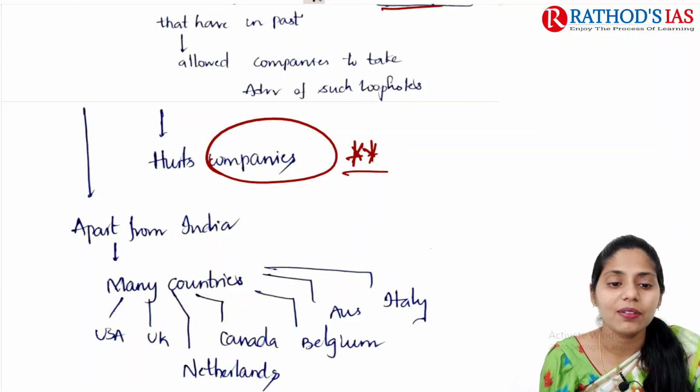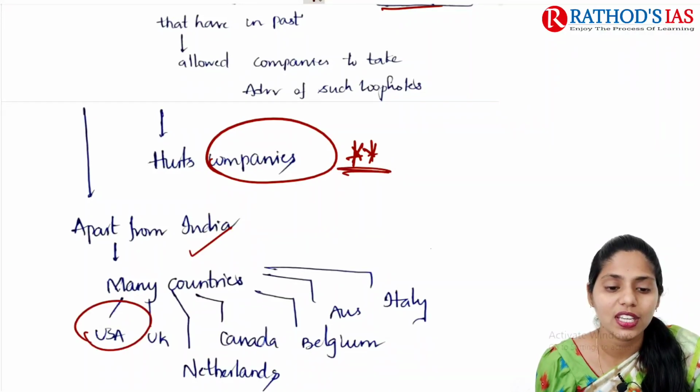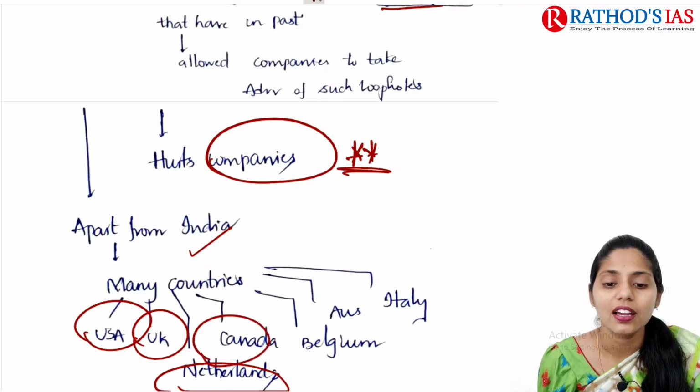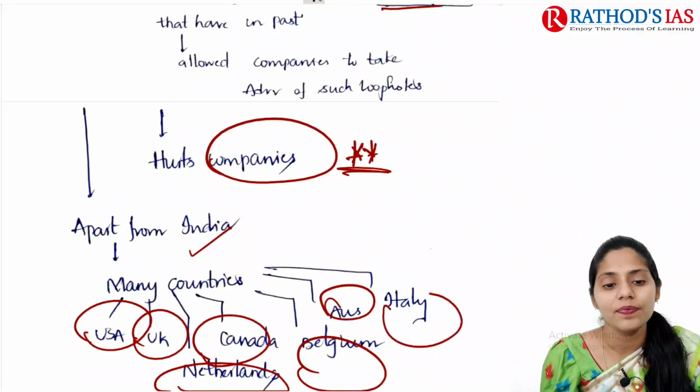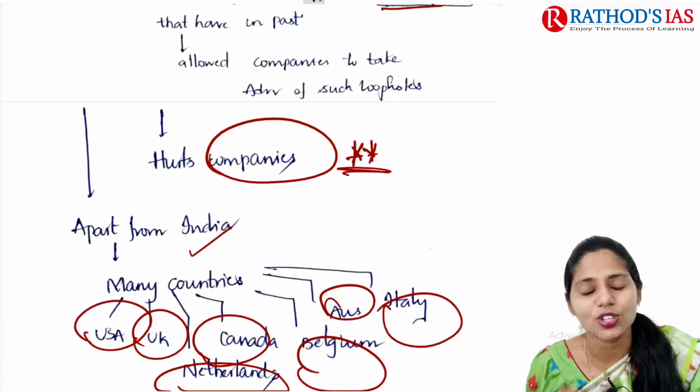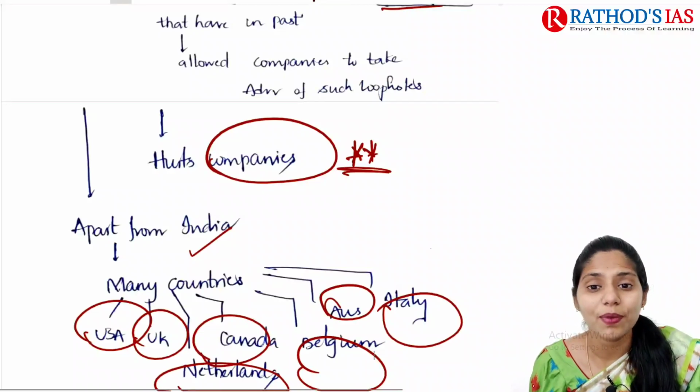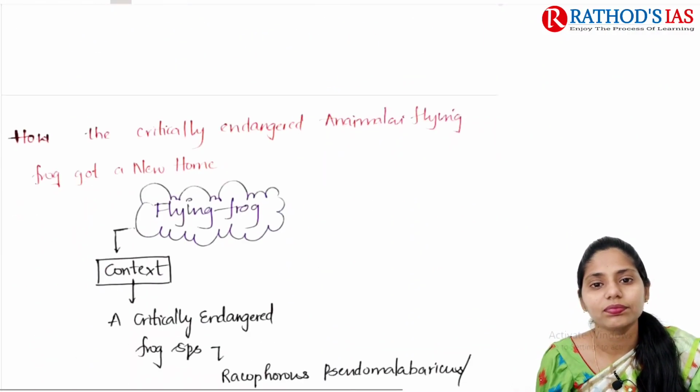And the next one is, apart from India, many countries like USA, UK, Netherlands, Canada, Belgium, Australia and Italy are also having this type of laws, not only India. So these are some important facts that you need to remember.